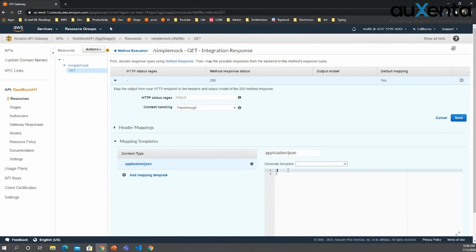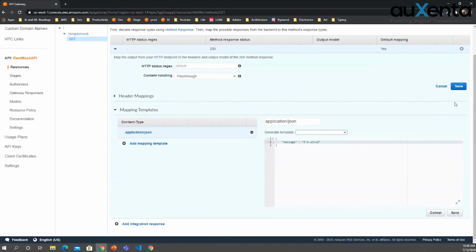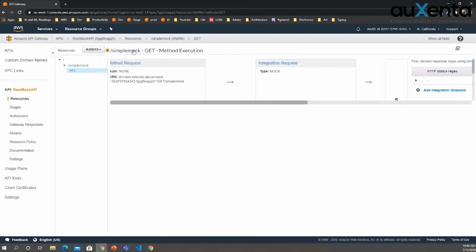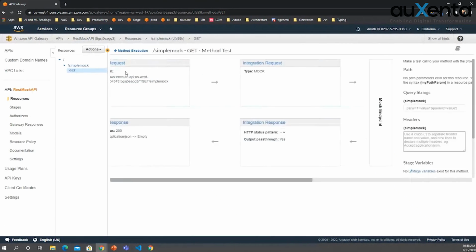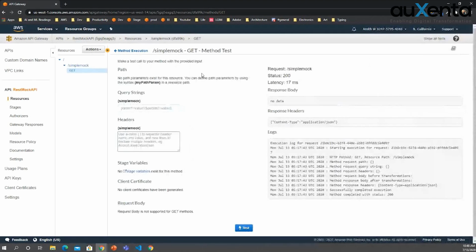Create something like this. Right, and I'll save it. Then let's click on test and see. Oh, sorry.